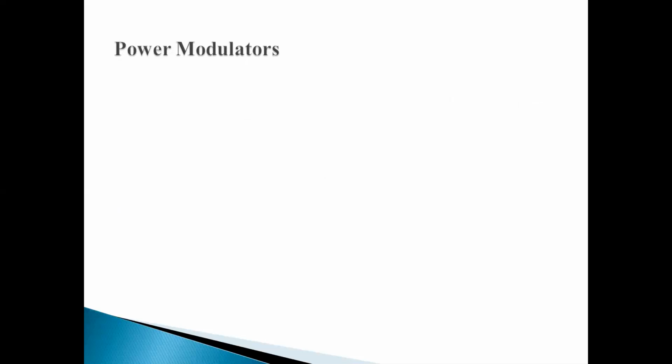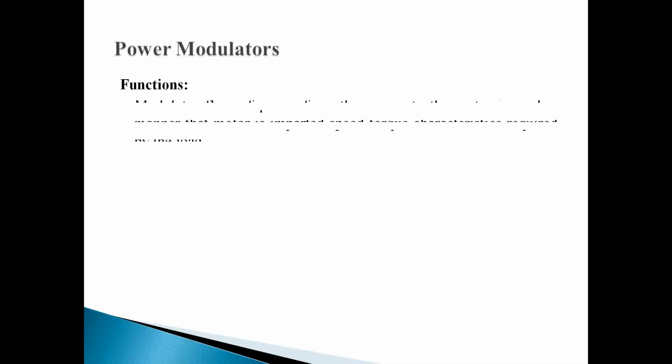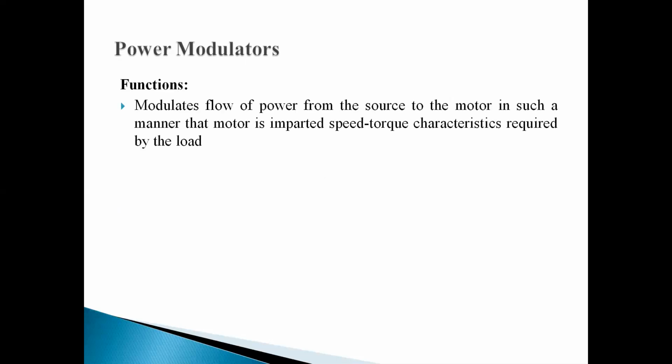Power modulator, which modulates the power that we have to give to a motor. What are the functions of power modulator? Power modulator modulates flow of power from the source to the motor in such a manner that motor is imparted speed torque characteristics required by the load. Means it will modulate the power which will follow the speed torque characteristic which is required by the load.